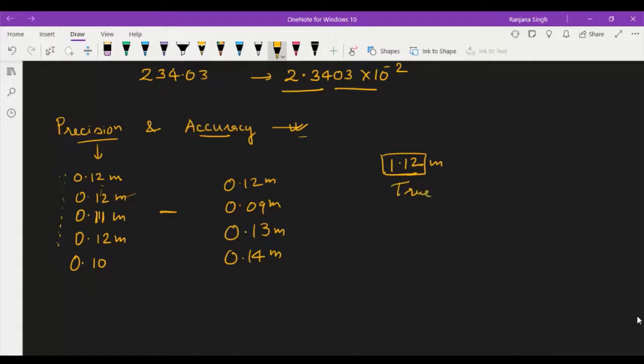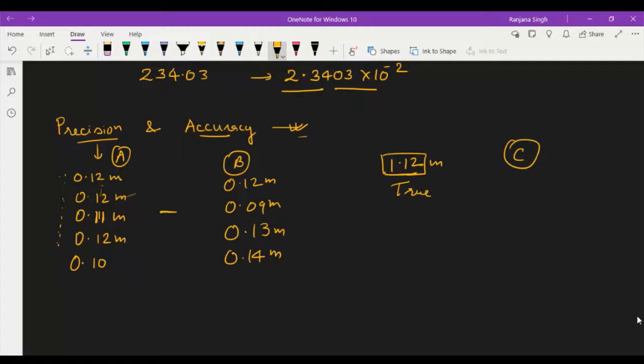And in this case, the results show accuracy also with precision. But these results show neither precision nor accuracy.